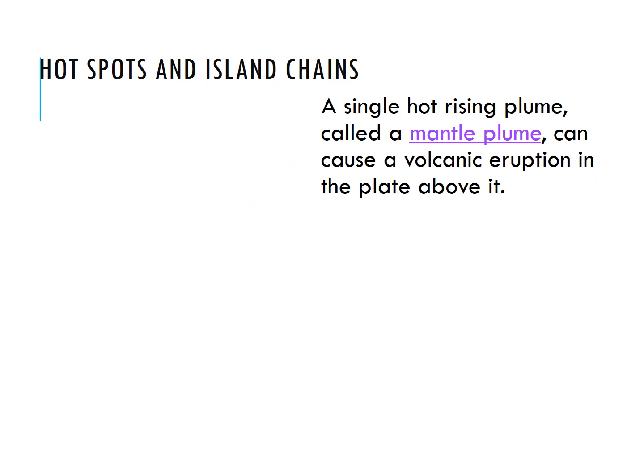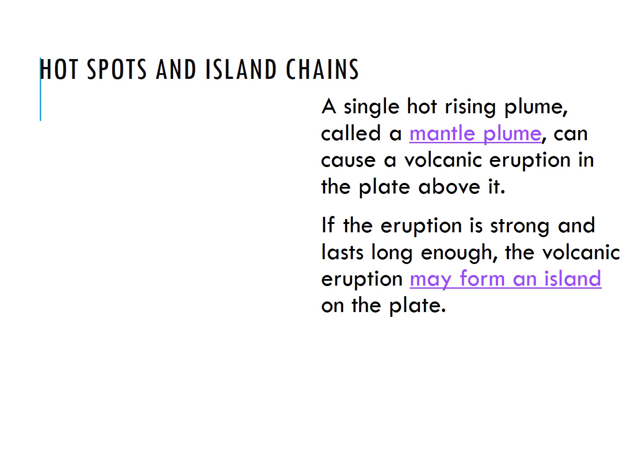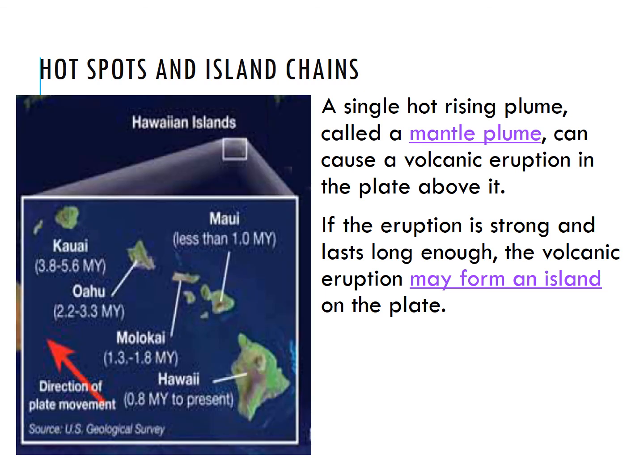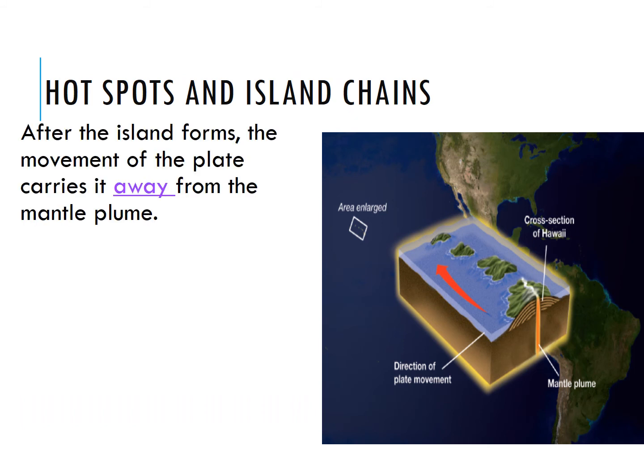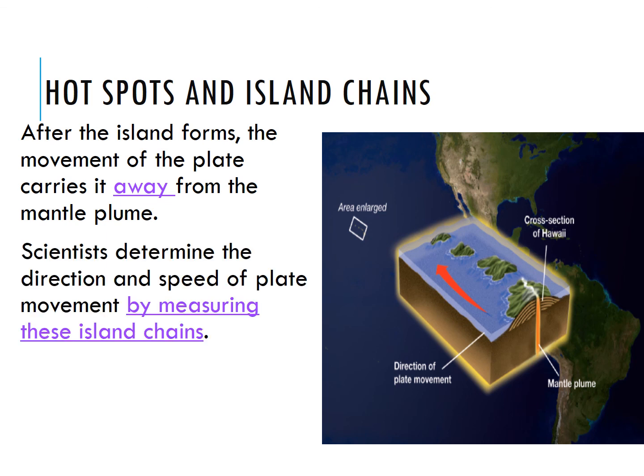A single hot rising plume is called a mantle plume and can cause a volcanic eruption in the plate above it. If the eruption is strong and lasts long enough, the volcanic eruption may form an island on the plate. After the island forms, the movement of the plate carries it away from the mantle plume, and this is how we can determine how quickly plates are moving.